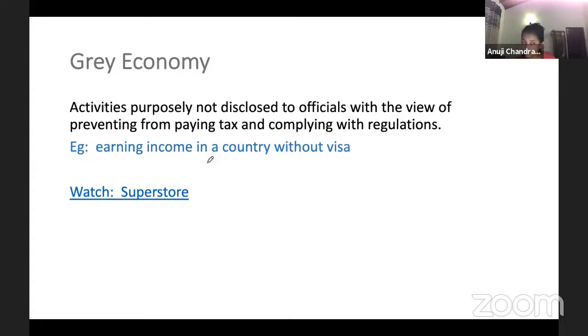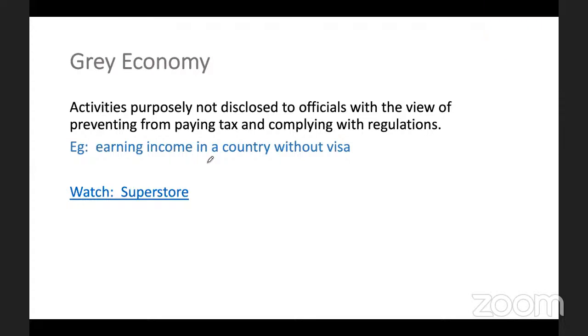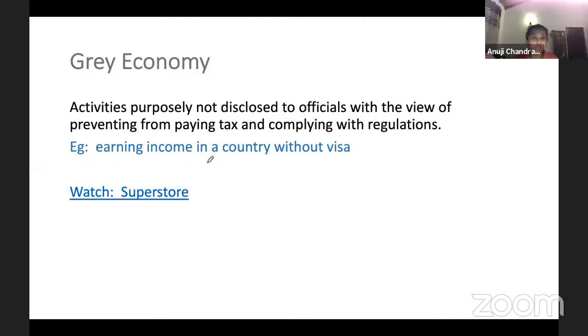I'm pretty sure, although this is not a good thing, some of your parents might be buying, and this is just an example, guys, it's not good to do this. It is commonly believed, even in Sri Lanka, that if you evade taxes, oh my God, you're a cool guy. Sometimes your parents might be buying vehicles and houses in other people's names, people who are working in private firms, for tax evasion purposes.